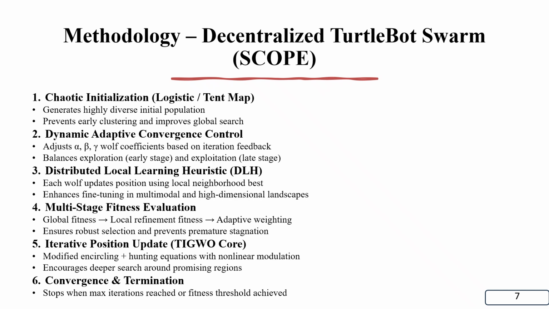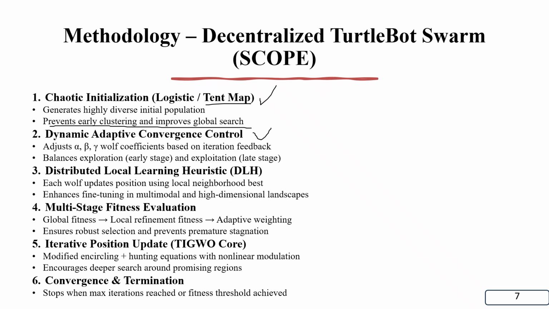Now the methodology, what I adopted to perform this research. First, I developed chaotic initialization with a tent map, used to generate a highly diverse initial population, prevent early clustering, and improve global search.